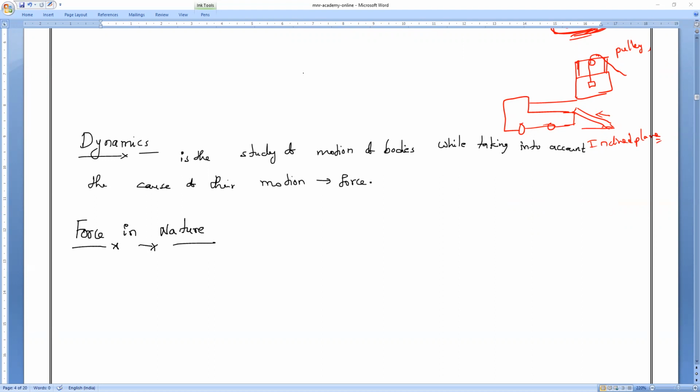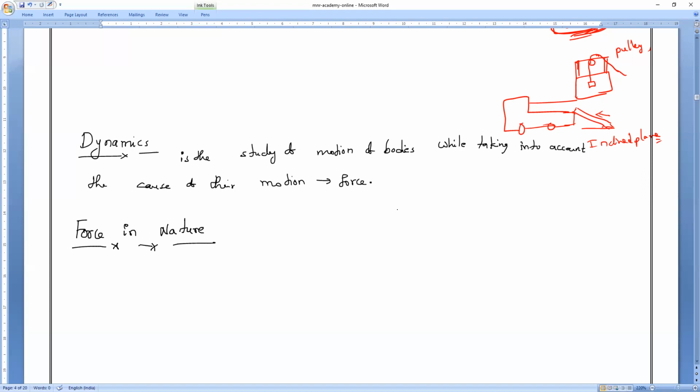And there are effects of forces. You might remember you studied in 8th class: contact forces, non-contact forces, muscular force and all. Nobody can see the force, but we can feel the effect of force. That is what we studied in our 8th class. Same thing here. We observe various kinds of forces being applied in our daily activities.